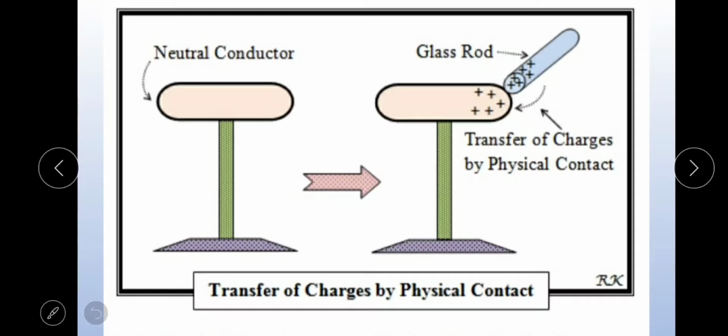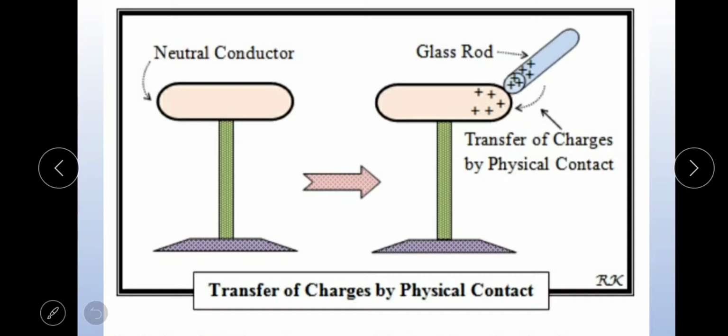When the positively charged glass rod touches the uncharged conductor, it acquires the same kind of charge as that of the glass rod. Here the glass rod is positively charged, so at the point of contact on the uncharged conductor, positive charges are distributed.